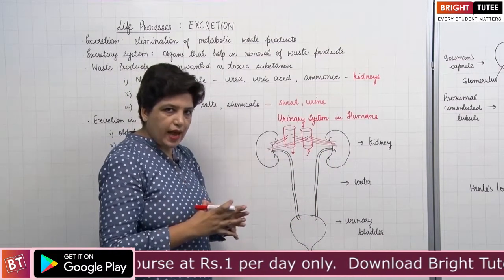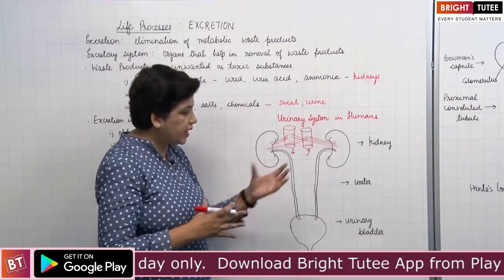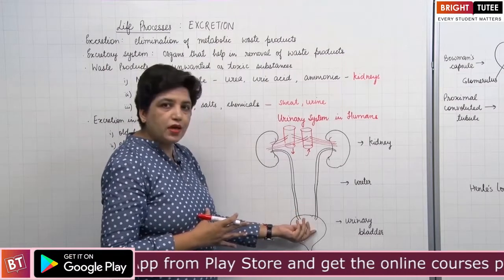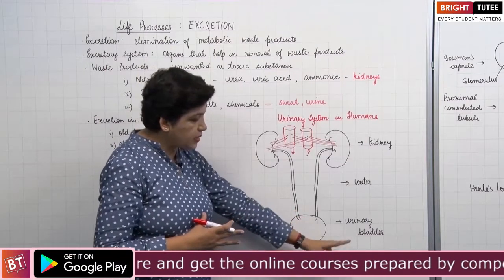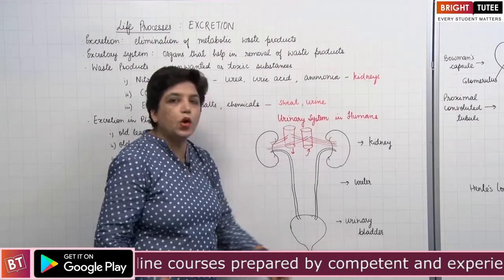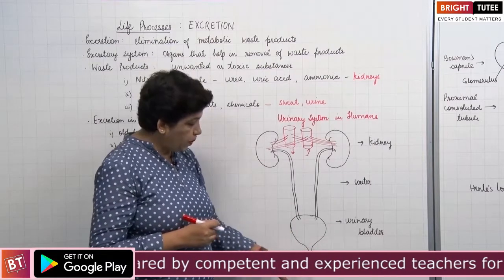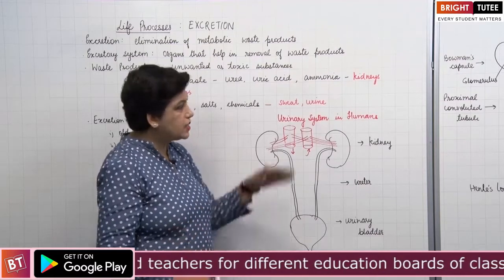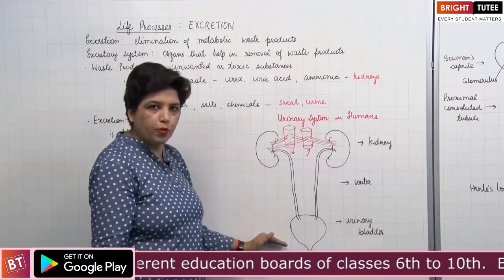Urinary bladder is a distensible sac. It stores the urine temporarily. Then when the urinary bladder is full, the urine passes outside through an opening called the urethra. The opening of the urethra is controlled by a muscle sphincter. So this is the urinary system of human beings.